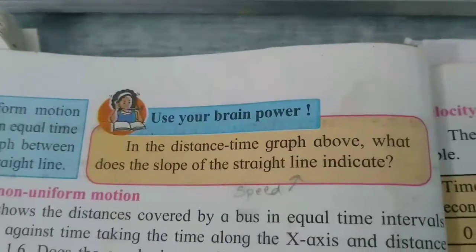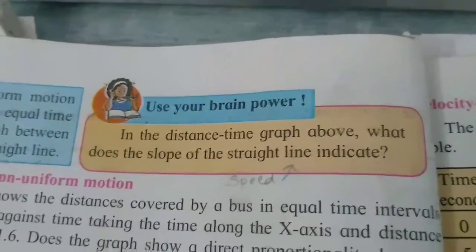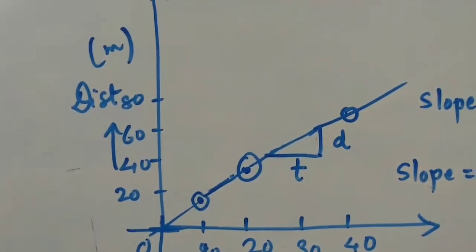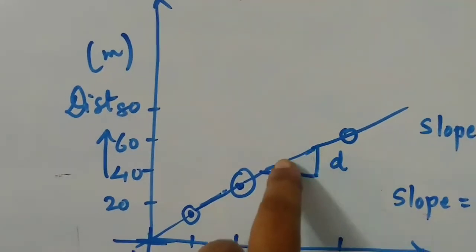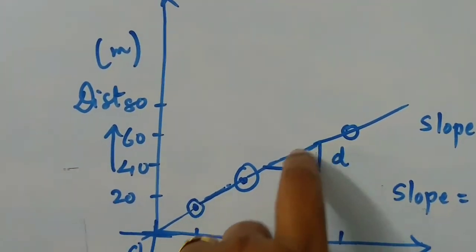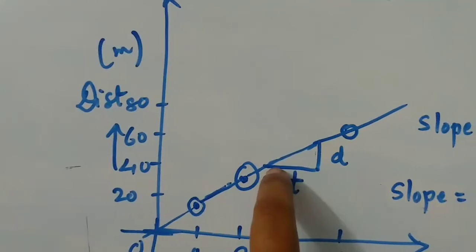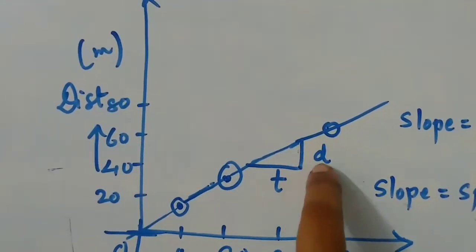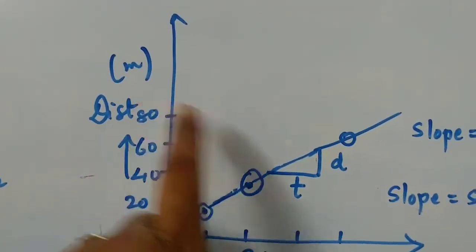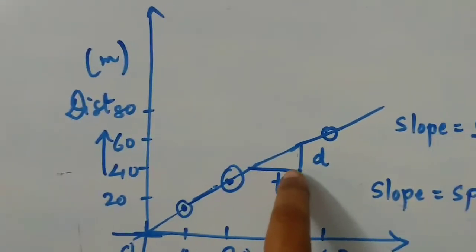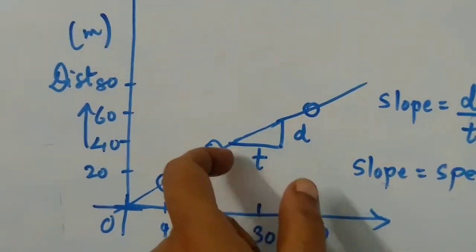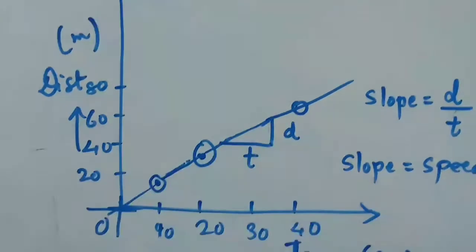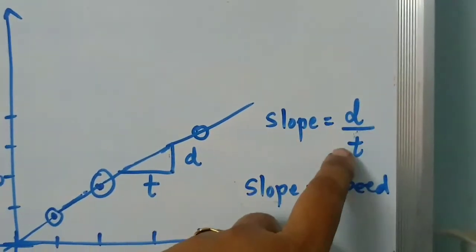Use your brain power. In the distance time graph above, what does the slope of the straight line indicate? Now how to find out the slope of the graph? You have to take any 2 points on the line. This point and this point, you take and make a triangle. Then it will be a right angle triangle. So this perpendicular distance will be nothing but distance, and the horizontal distance will be time. With the help of a scale you can measure this time, and also distance you can measure. So divide distance by time.